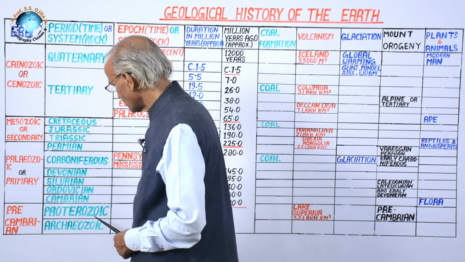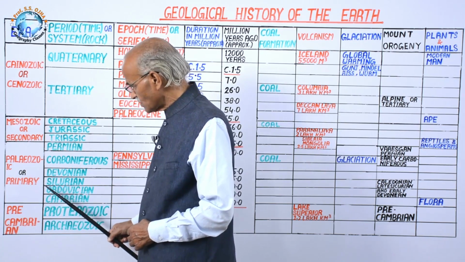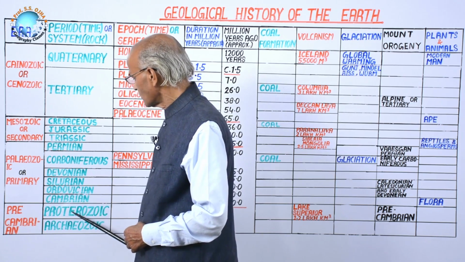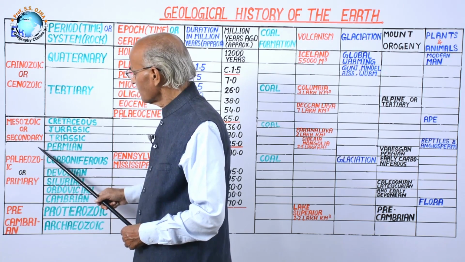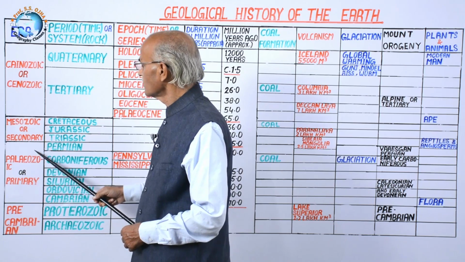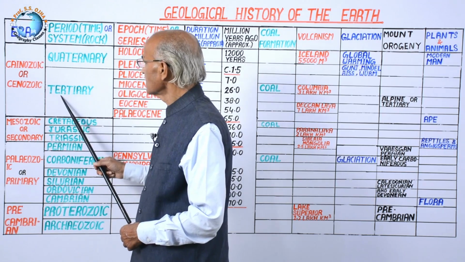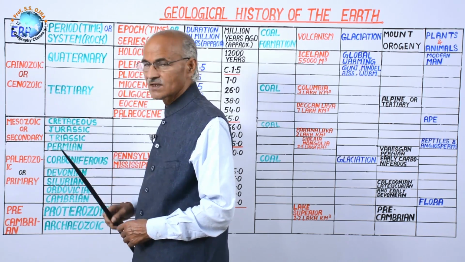Proterozoic and Archaeozoic. On the basis of plants and animals, it is called Proterozoic and Archaeozoic. Then it is called primary or Paleozoic. This is called primary or Paleozoic, secondary or Mesozoic, and tertiary and quaternary are grouped together in Cenozoic or Cainozoic.